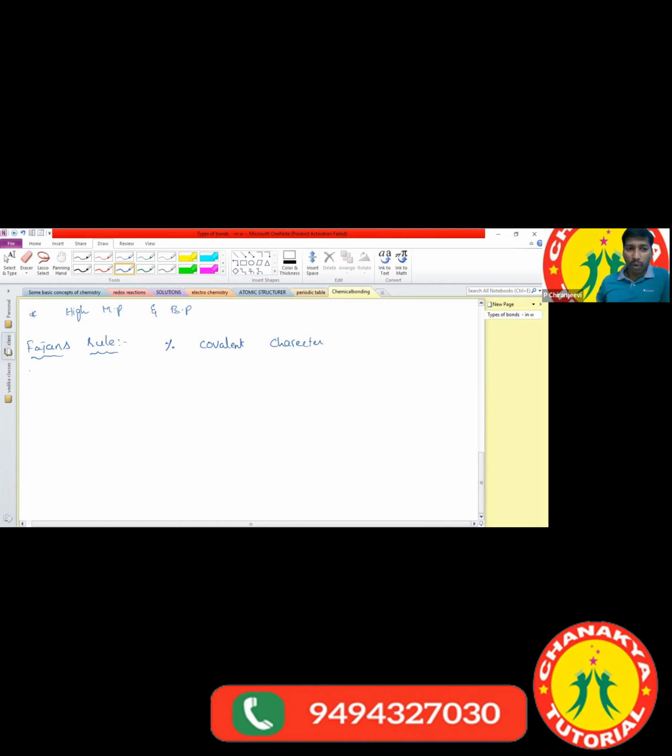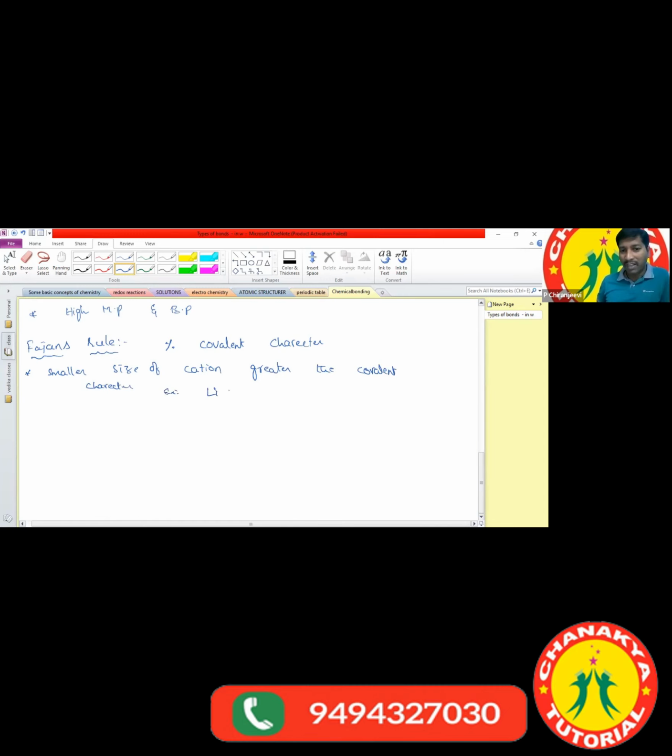First of all, the smaller the size of the cation, the greater the covalent character. Okay, so what are the examples for this?